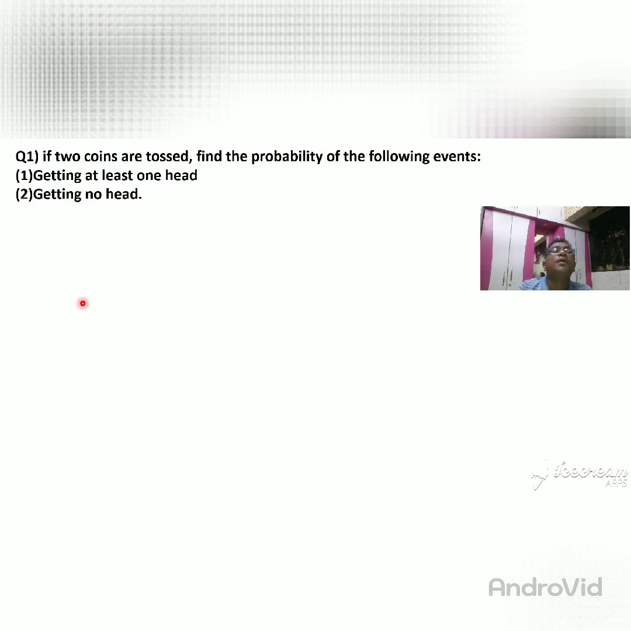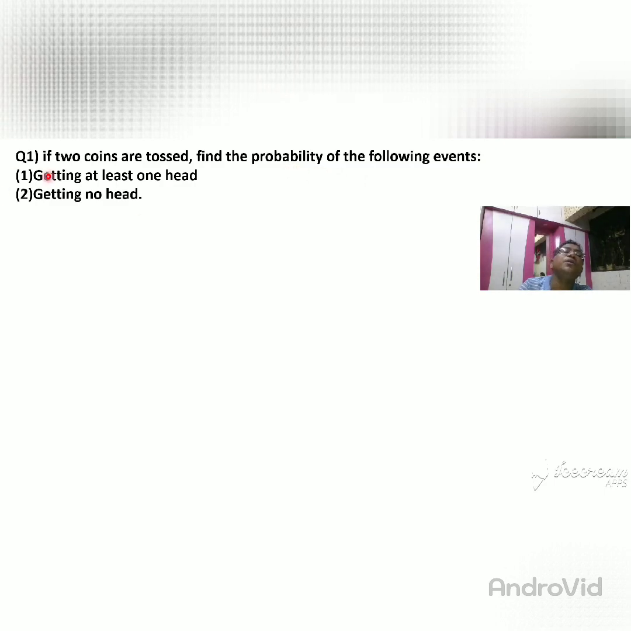So see here, if two coins are tossed. What do they say? Two coins are tossed means you have taken two coins and throw. That is called as two coins are tossed. Find the probability. What is the meaning of probability? Possibilities. Okay, in other words, possibilities of the following events.